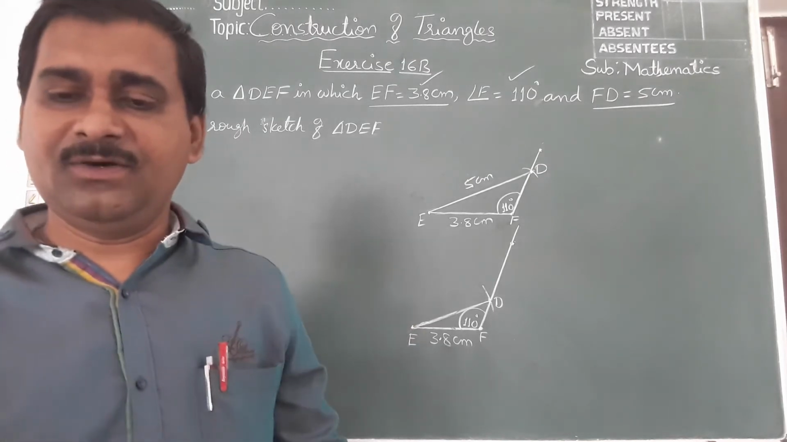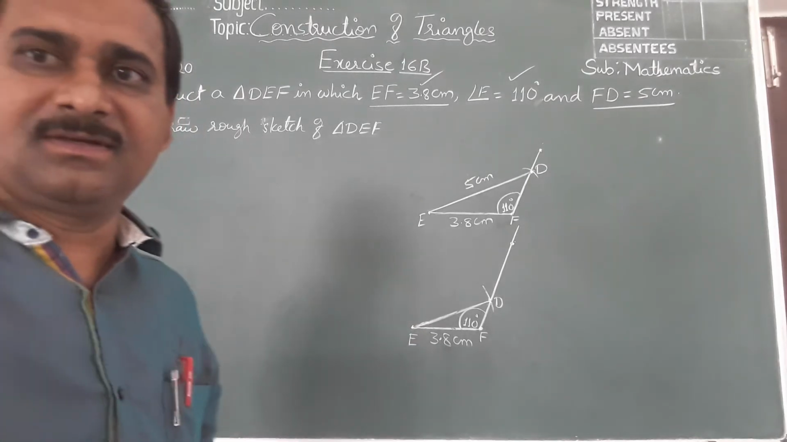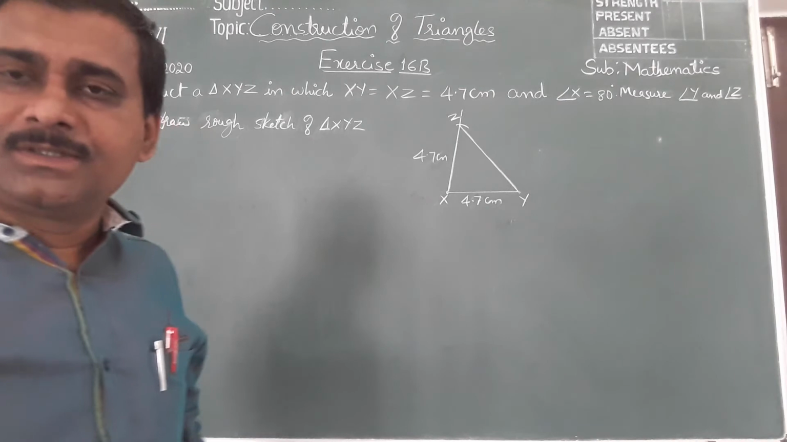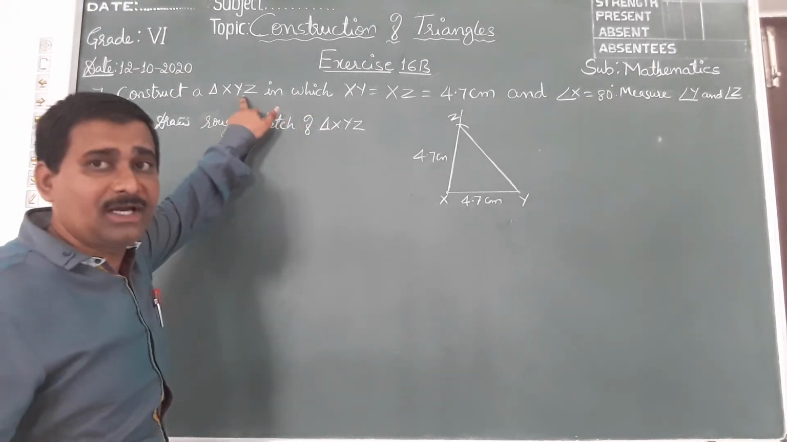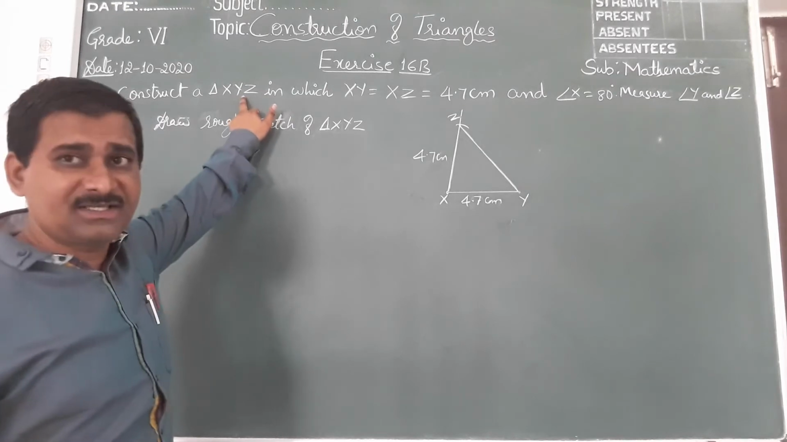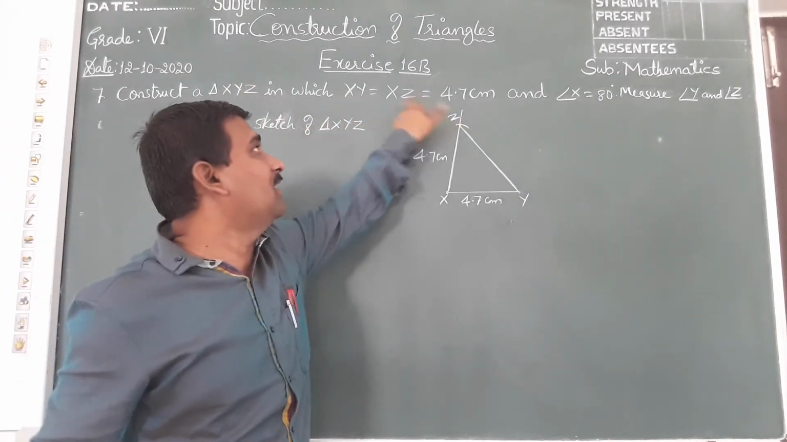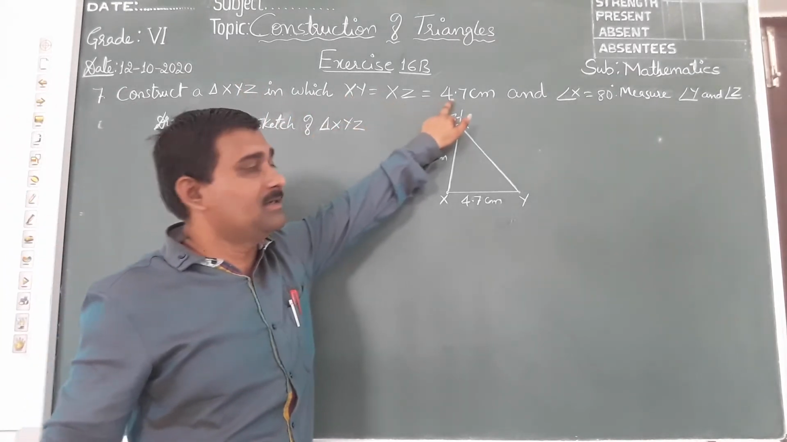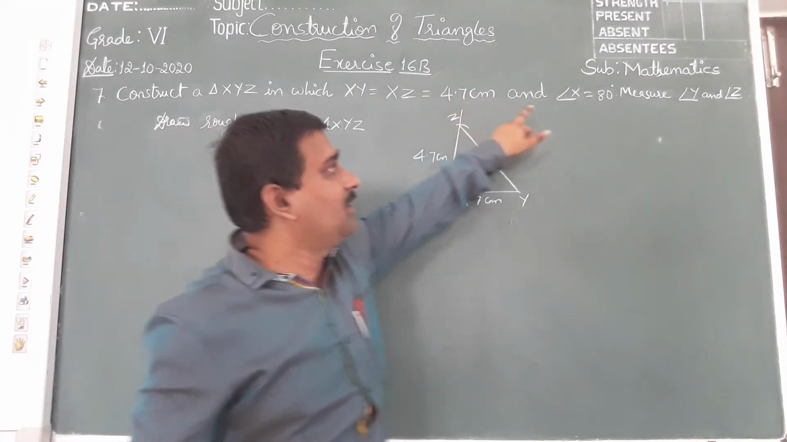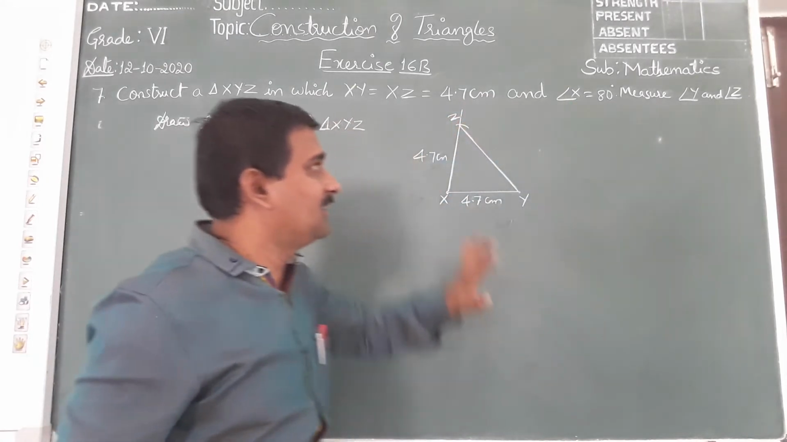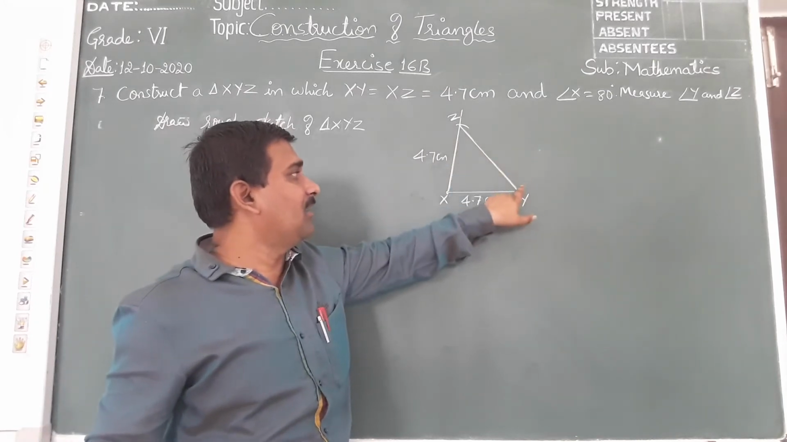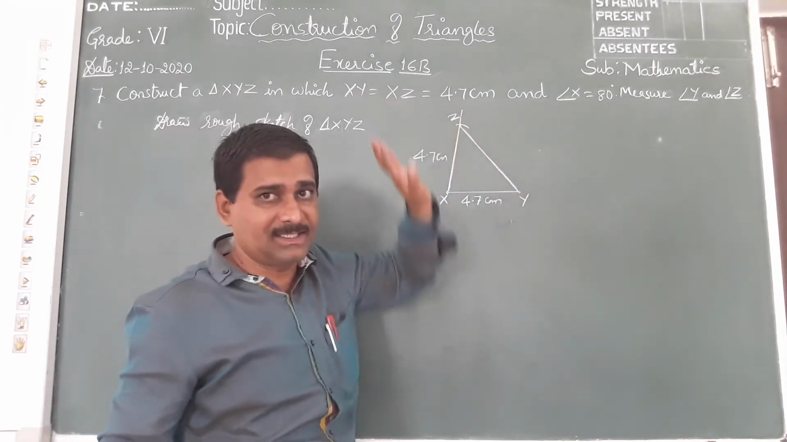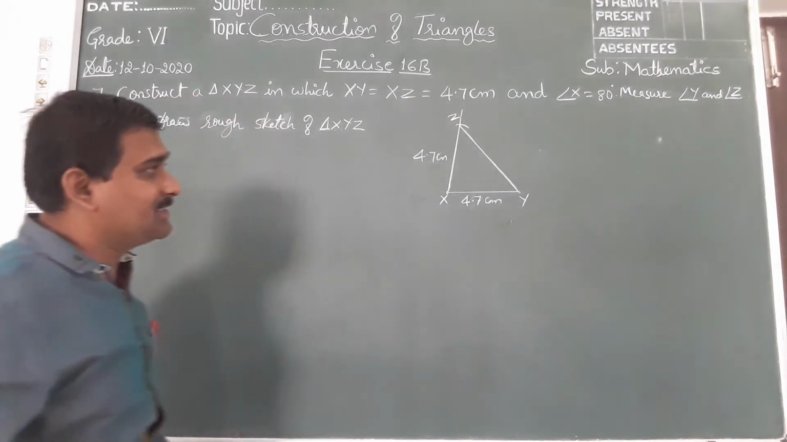Okay, let us quickly go to the 7th. Children, now next we have to construct a triangle XYZ. In this, interestingly, 2 sides are equal, XY and XZ, 4.5 centimeter, and angle X is given. After constructing, they said to measure angle Y and angle Z. Okay, now let us start constructing.